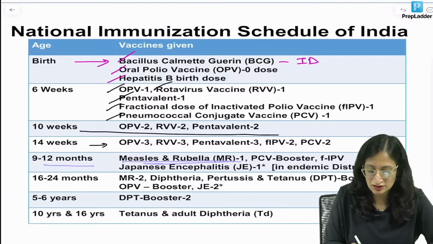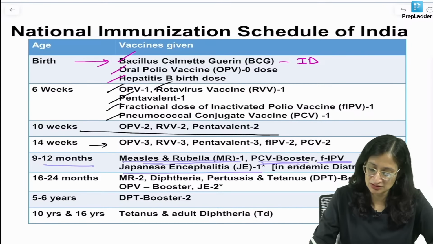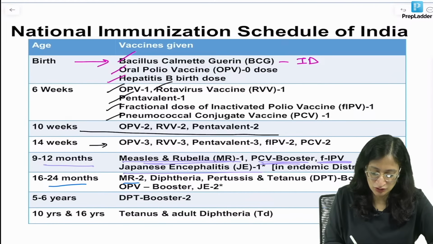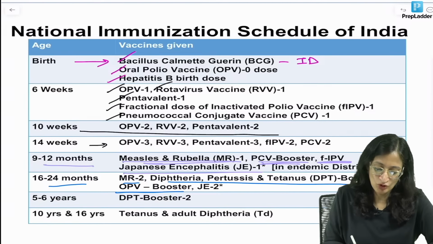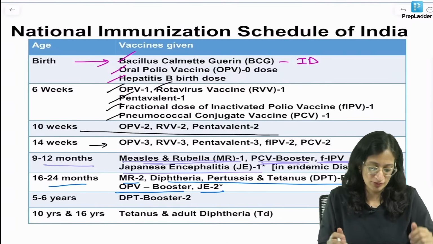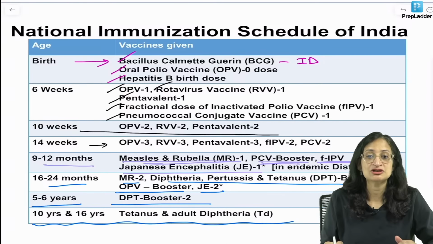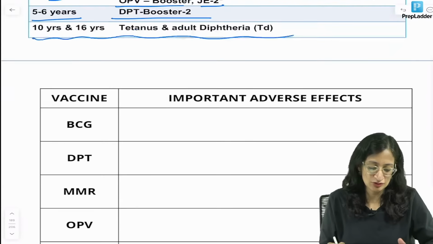Measles and rubella 1, PCV booster, FIPV third dose is now introduced, and in endemic districts you have Japanese encephalitis. 16 to 24 months, MR2, DPT1 booster, OPV booster and JE2. So DPT booster and OPV booster at 18 to 24 months. 5 to 6 years, DPT booster 2. 10 and 16 years, it is capital T, small d. So that's the national immunization schedule.